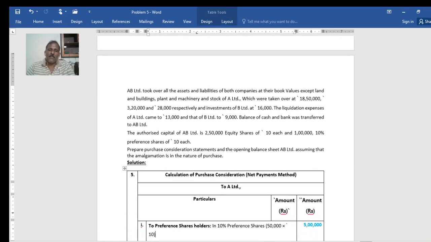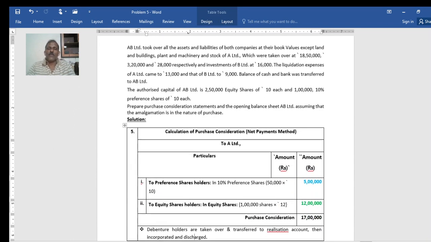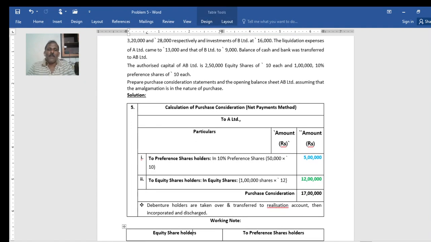Then authorized capital: equity shares combined, it is 2,50,000 equity shares of 10, that is 25 lakh, and 1 lakh preference shares of 10, that is 10 lakh. So 35 lakh is the total authorized capital, and issued and paid up, you will calculate. So prepare the purchase consideration statement. It has to be calculated. Then only the opening balance sheet is asked, nothing in the books of the transferor company.